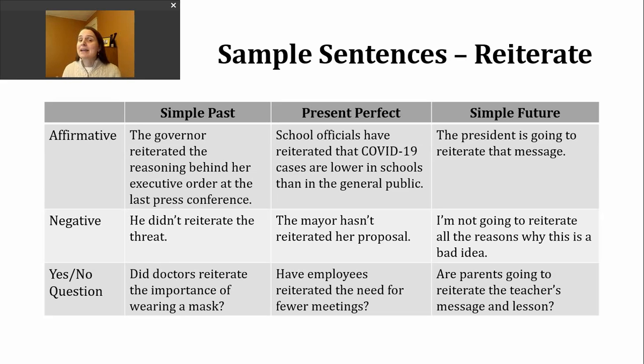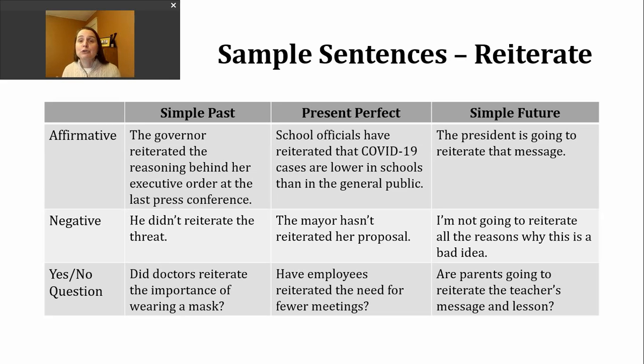If I want to make a negative present perfect sentence, I'm going to insert not after have or has. Here's an example. The mayor hasn't reiterated her proposal. So this has not been repeated again.